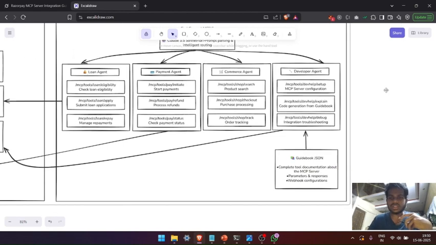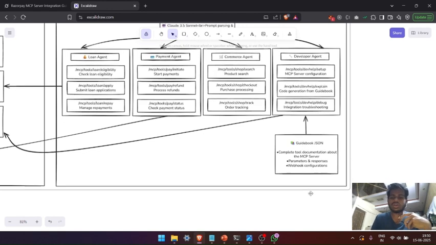The most important agent here is the developer agent. It is the most critical agent for integrating our MCP server into the developer's code base. The developer agent will have a guidebook, which it uses as a knowledge base. This guidebook JSON contains the entire documentation of the MCP server we have Dockerized, which is basically the abstracted API endpoints. It will contain all the information about the MCP server and how to code it, along with webhooks and parameters as well.